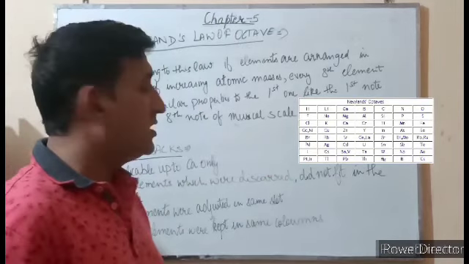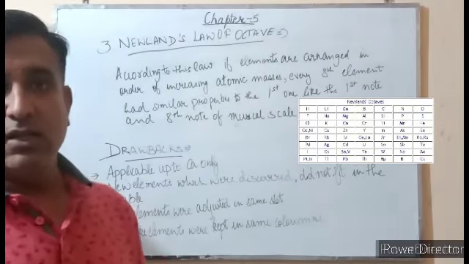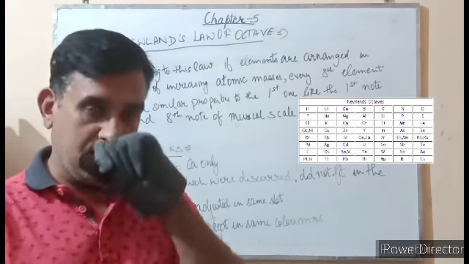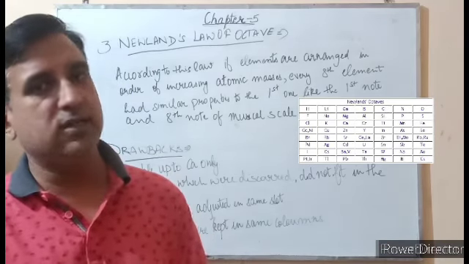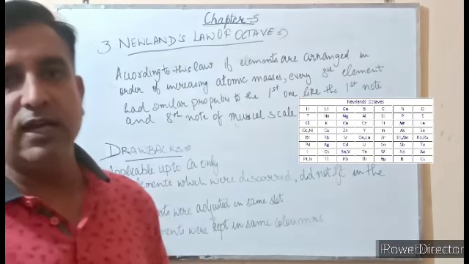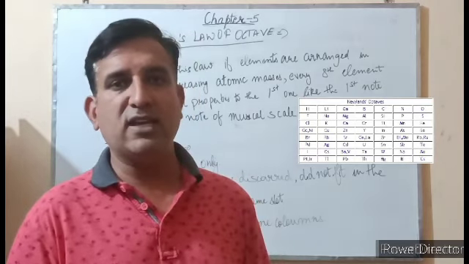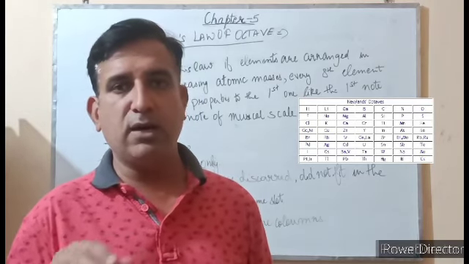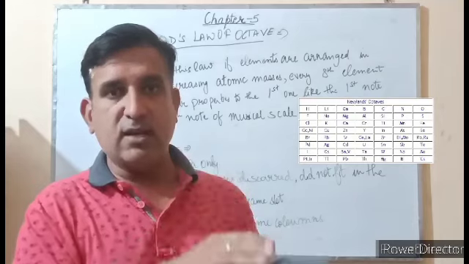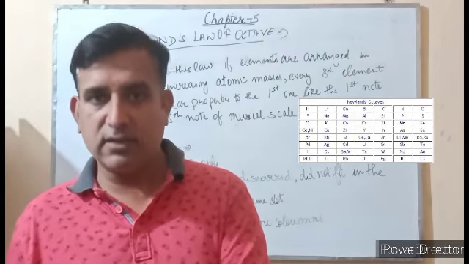And when he arranged the elements on the basis of increasing atomic mass, the properties of the first element were similar to that of every 8th element. And this was similar to that of the musical note. Like in musical notes, sa, re, ga, ma, pa, dha, ni, sa. Sa repeats itself at the 8th place.